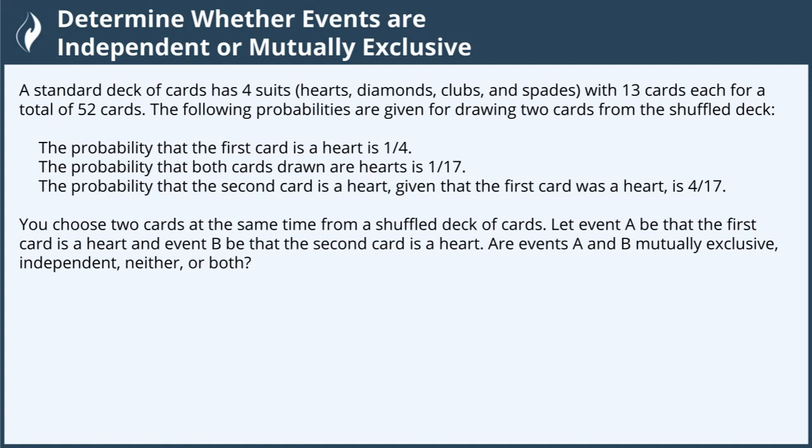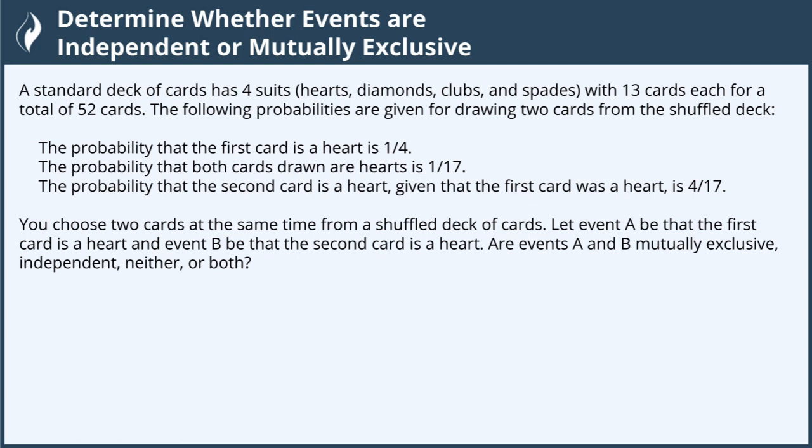A standard deck of cards has 4 suits: hearts, diamonds, clubs, and spades, with 13 cards each for a total of 52 cards. We're given some probabilities for drawing 2 cards from a shuffled deck. The probability that the first card is a heart is 1 out of 4. The probability that both cards drawn are hearts is 1 out of 17. And the probability that the second card is a heart, given that the first card was a heart, is 4 out of 17. You choose 2 cards at the same time from the shuffled deck of cards.